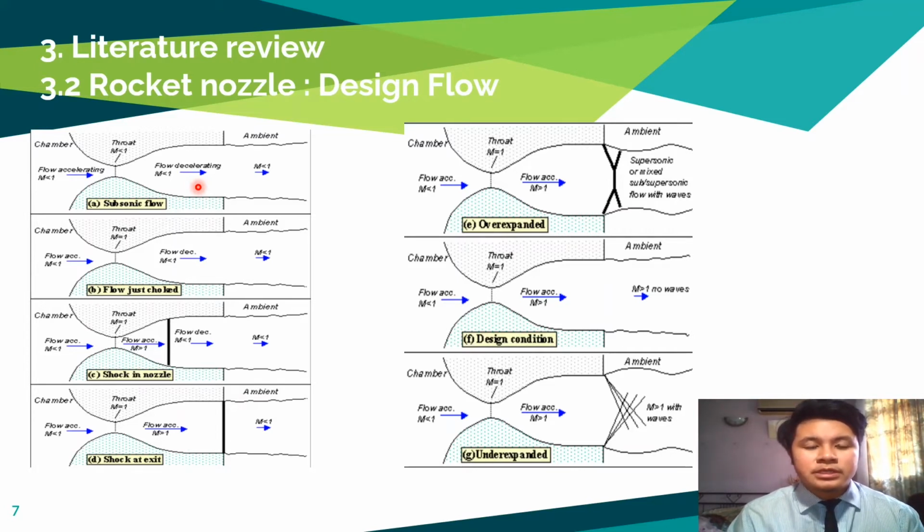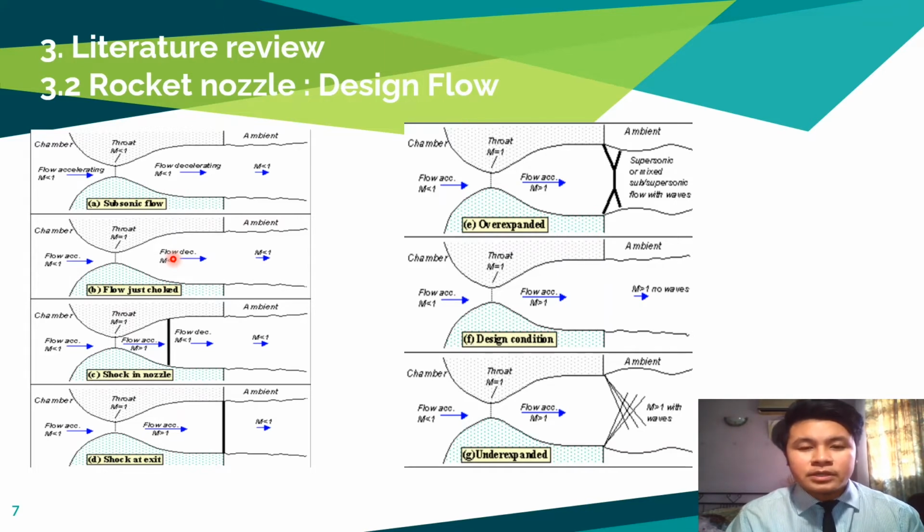Lowering the back pressure increases the flow speed everywhere in the nozzle. Lowering it far enough, we will eventually get the situation shown in figure 3b. The flow pattern is exactly the same as in subsonic flow, except that the flow speed at the throat has just reached Mach 1. Flow through the nozzle is now choked, since further reduction in the back pressure can move the point of M equals 1 away from the throat.